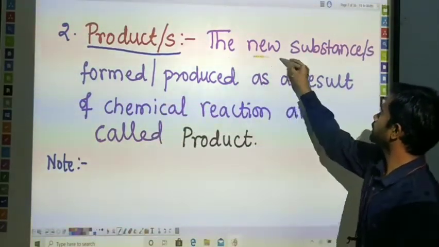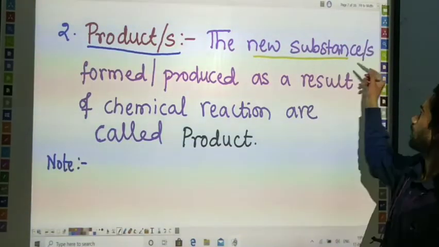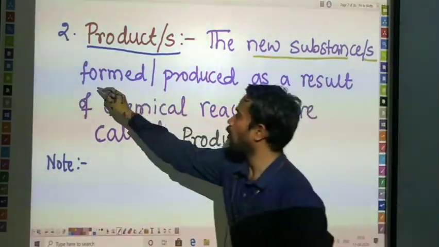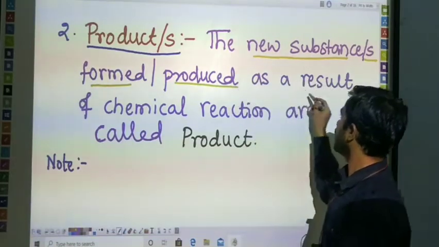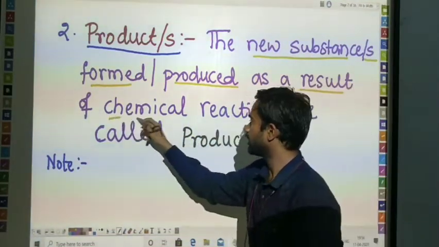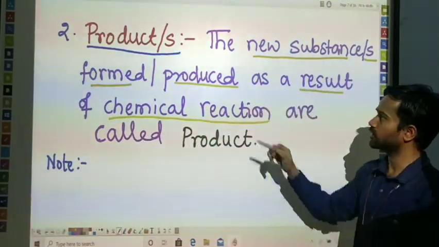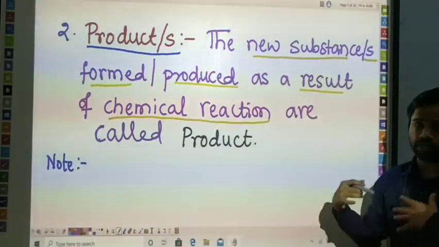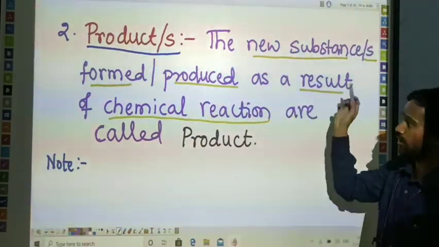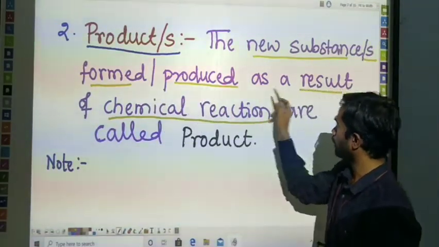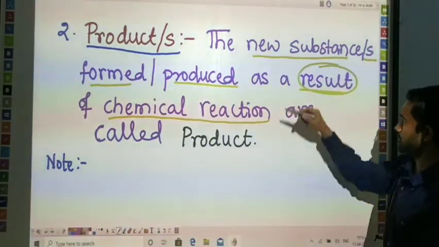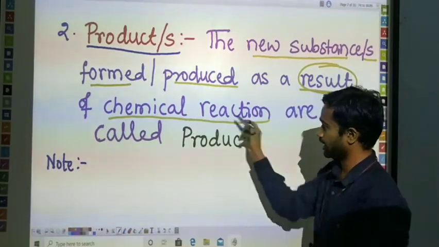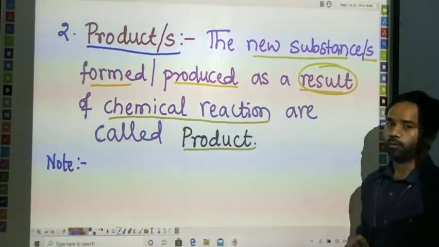The new substance or substances formed or produced as a result of a chemical reaction. Have you understood? The product can be defined as the new substance generated after the chemical reaction, whether formed or produced as a result of a chemical reaction, is known as products.